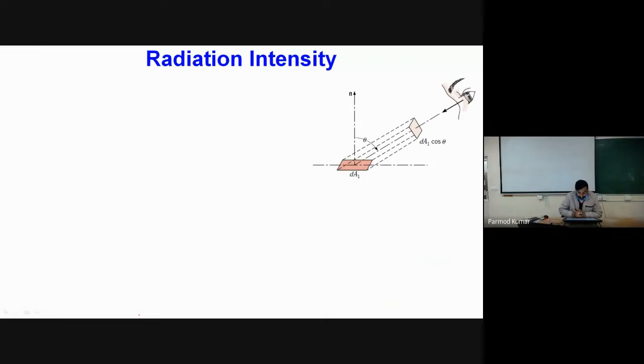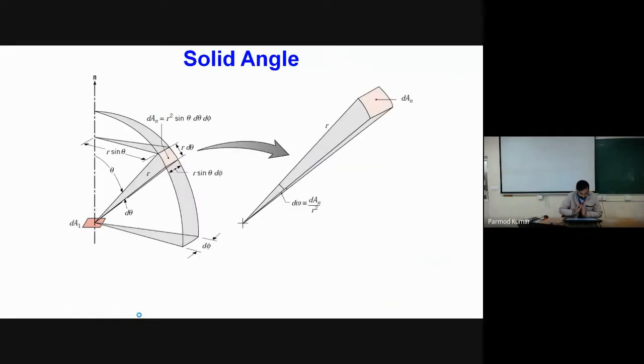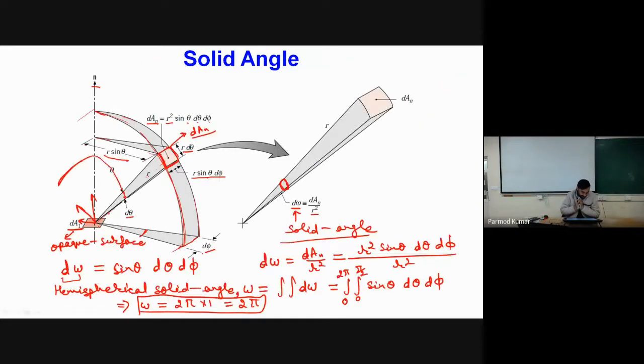Till now, geometrically we have seen that if radiations are emitting from a surface, what will be the range of directions in which these radiations come out, and corresponding to that we have defined one geometrical parameter, the solid angle.